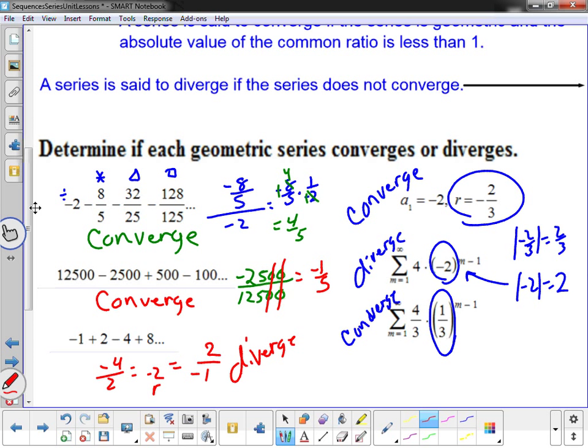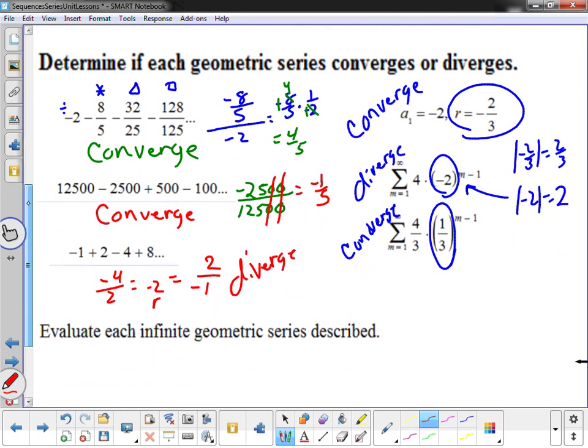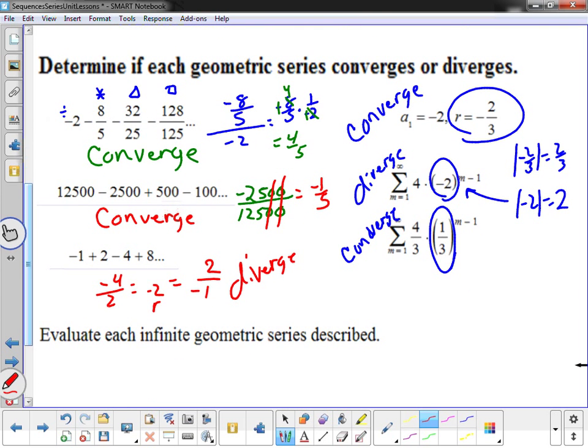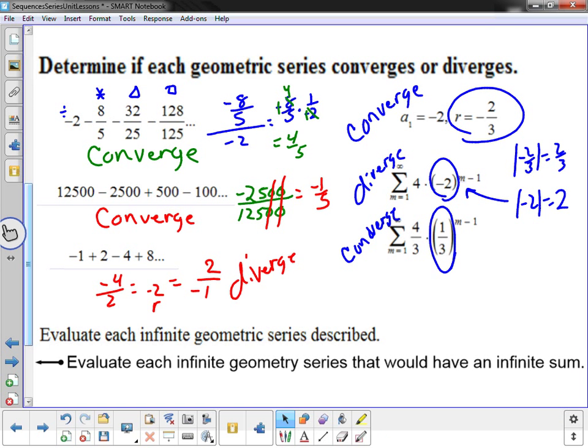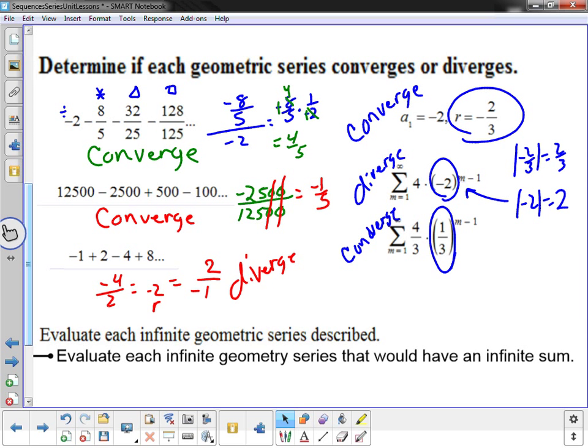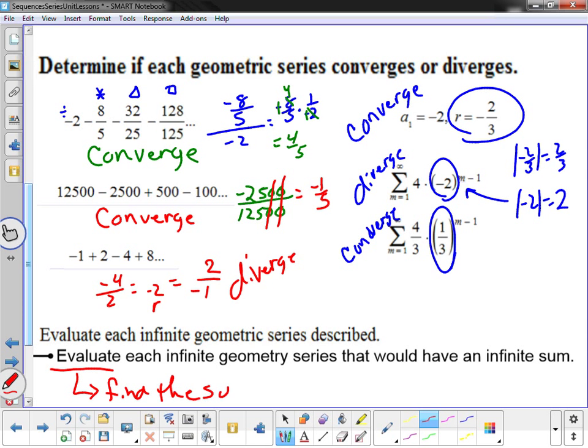So on the assignment, one of the first things you've got to do is just figure out, is it a converging or a diverging geometric series? Now, after you do that, you're going to get something like this that says, evaluate each geometric series described. Well, what that really means is, evaluate each geometric series that would have an infinite sum. In other words, I can only do these if they converge. Evaluate just means to find the sum. In this particular case, we have to find the sum, so we can only find the ones that converge.